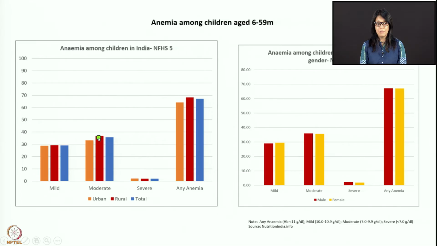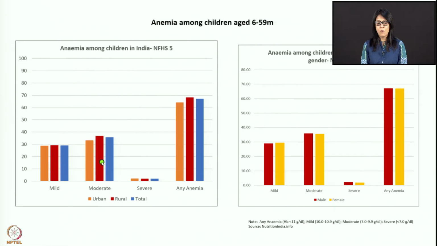Moderate category, you have about 35% children in rural areas and about 32% children in urban areas, and in severe anemia, almost 2 to 3% children are severely anemic.